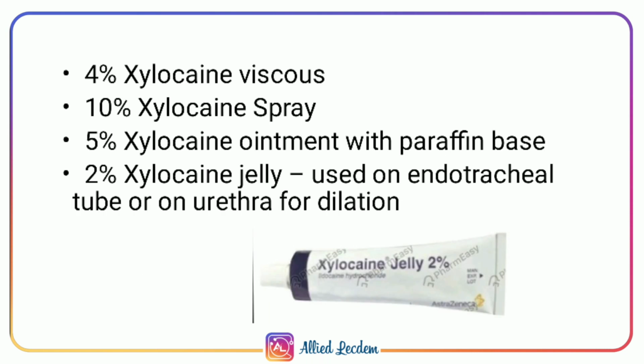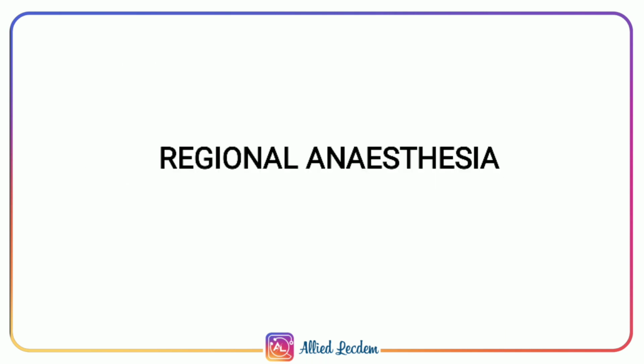4% xylocaine viscous, 10% xylocaine spray for use on mucous membrane of mouth, esophagus and stomach, 5% xylocaine ointment with paraffin base for use in mucocutaneous junction and in anal orifice, 2% xylocaine jelly used on endotracheal tube or on urethra for dilation. Now we are going to discuss regional anesthesia.